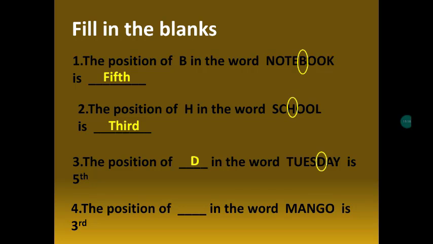In the word mango, M-A-N-G-O, we have to find which letter is in the third position. Okay, write down your answer in the comment box. Thank you so much.